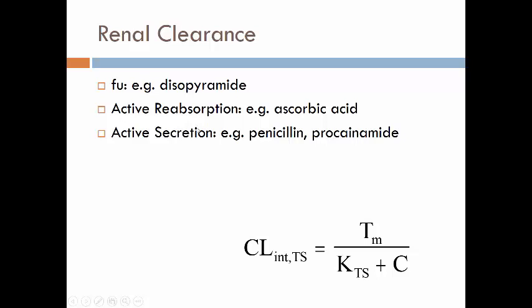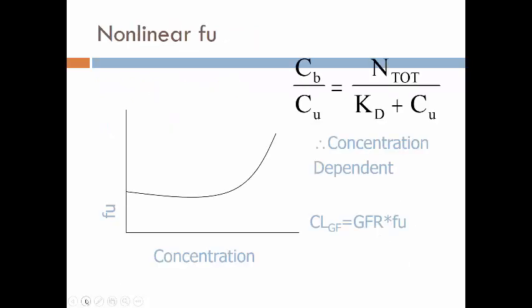However, having nonlinear active secretion is pretty common and should be recognized. So if you overwhelm those carrier sites that take the drug from the blood into the urine, more of the drug is going to stay in the blood and not get that ride over into the urine, which will decrease the clearance. So this happens with penicillin and procainamide in the therapeutic range, because again you have this Michaelis-Menten property.